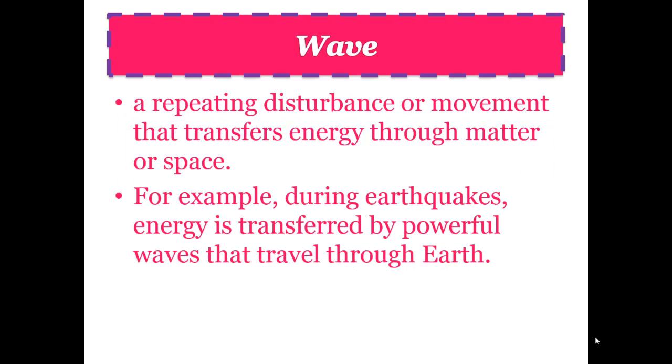So what is a wave? A wave is just a repeating disturbance or movement that transfers energy through matter and space. So it's something that basically moves through matter. It's considered a disturbance. Maybe an example of a wave would be the energy that is transferred during an earthquake. Those waves travel through the earth. That's an example of a wave.